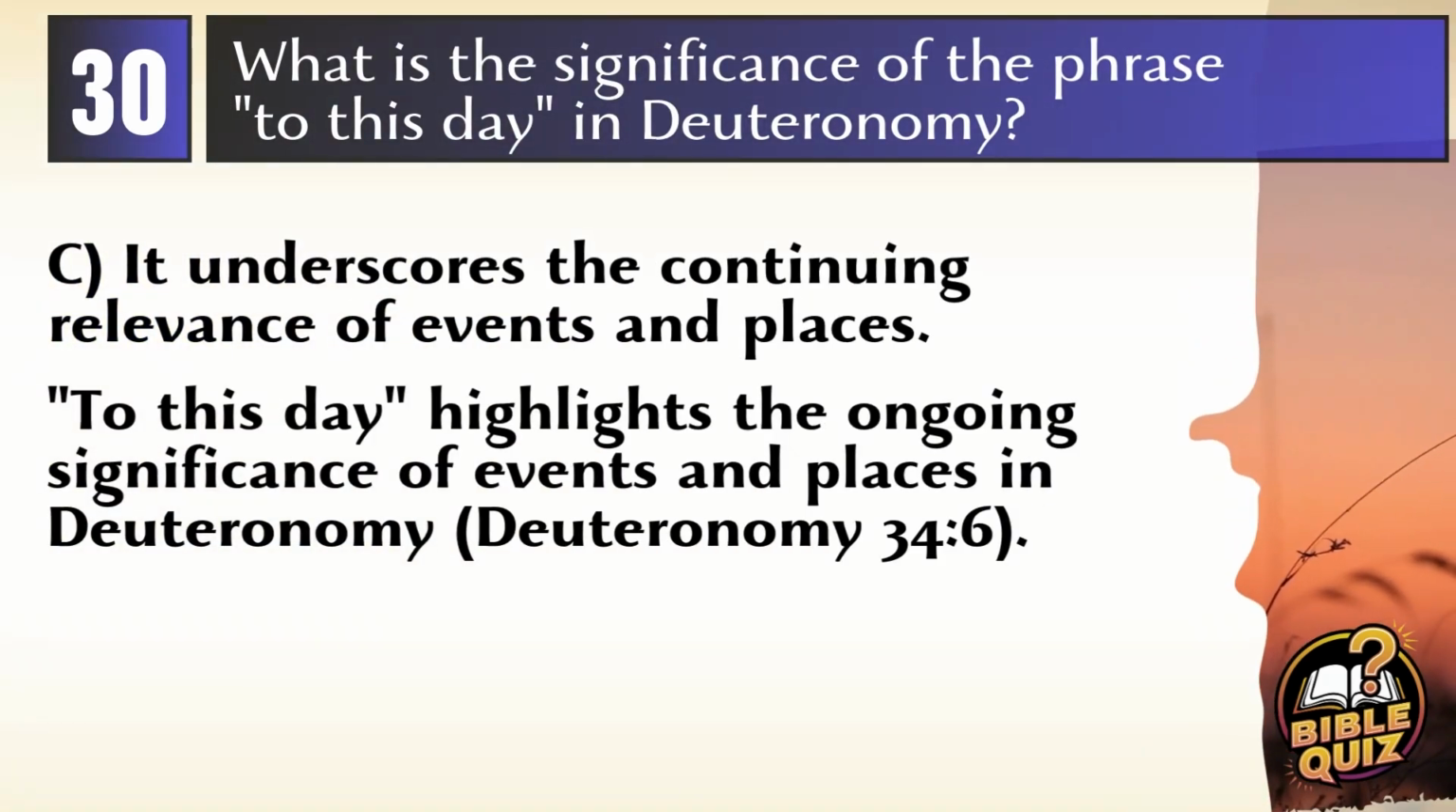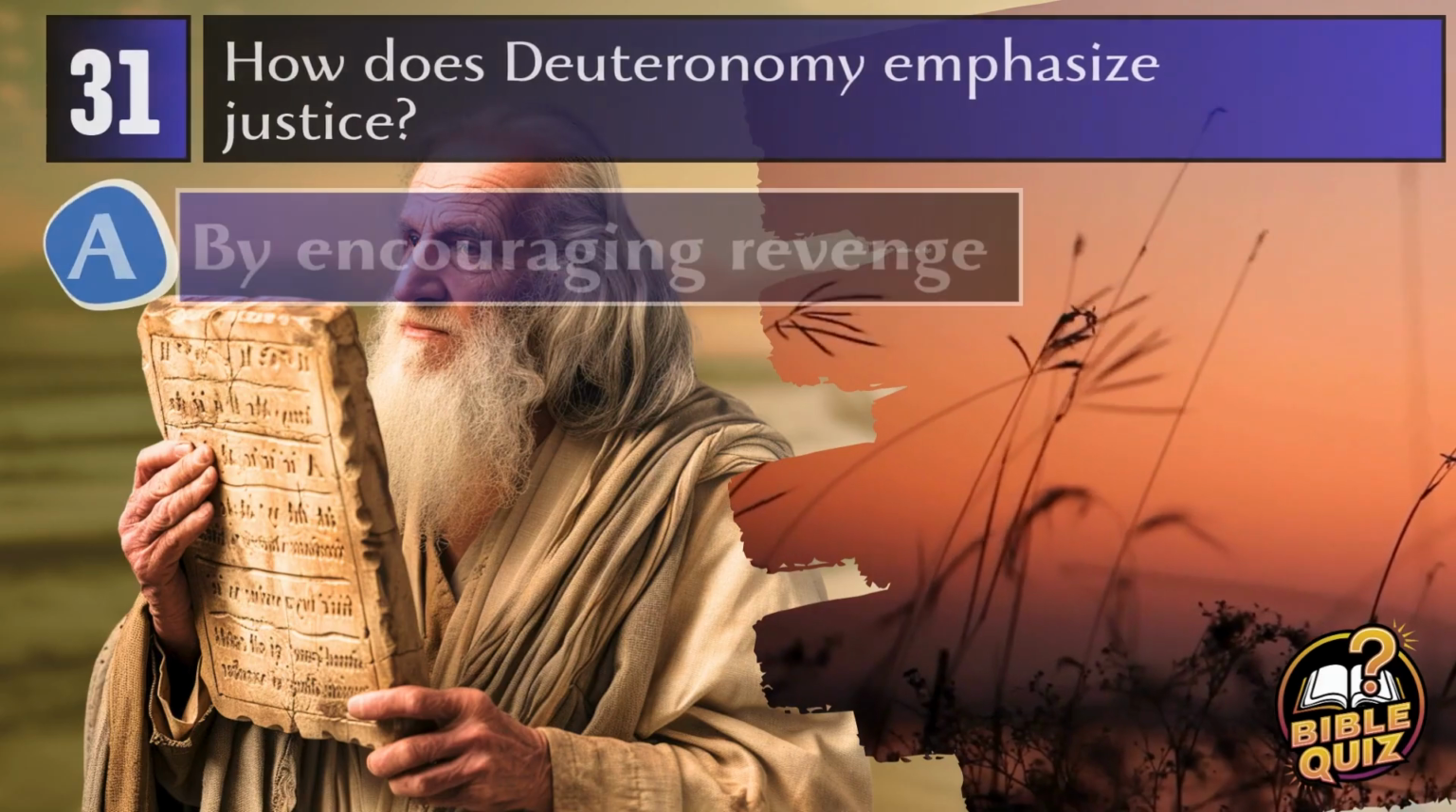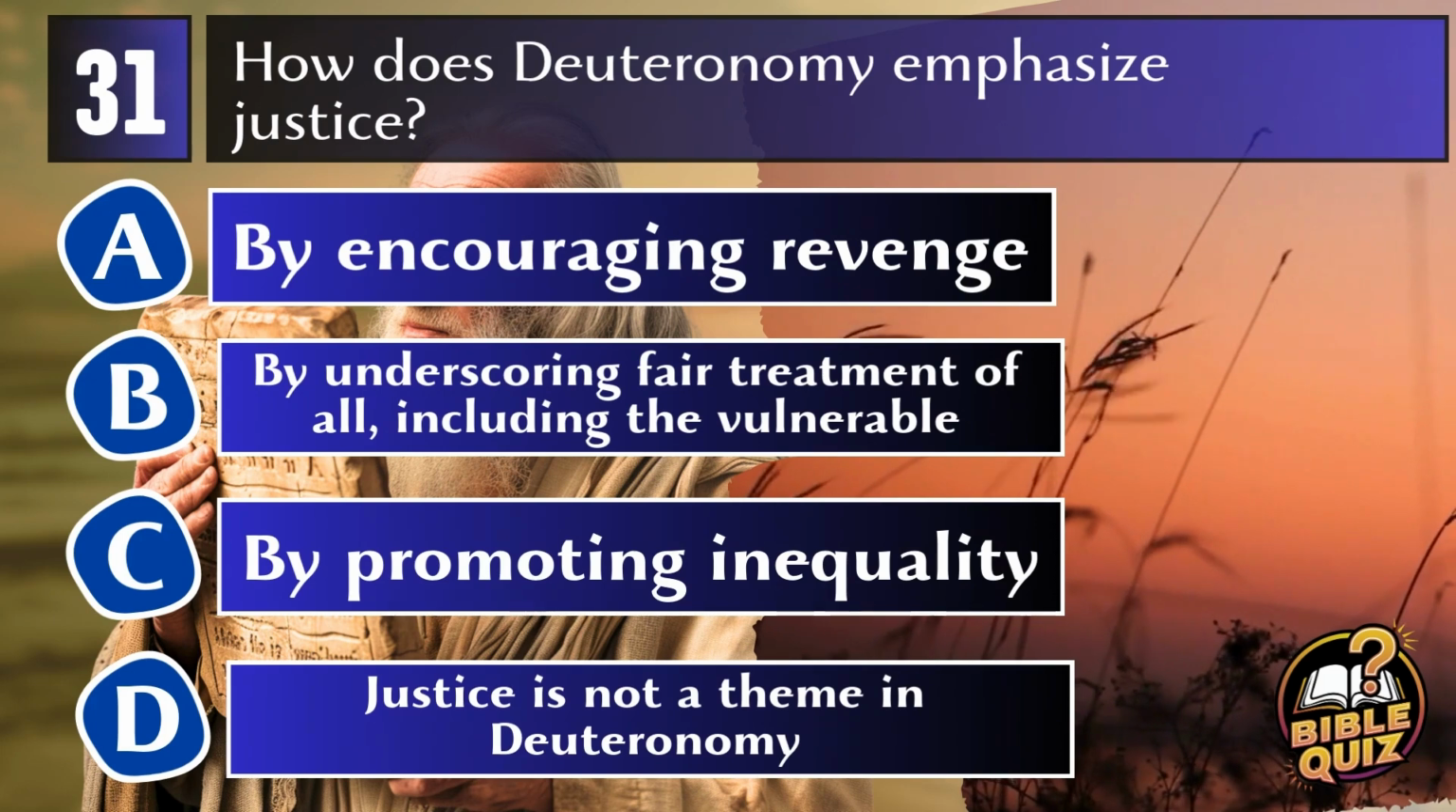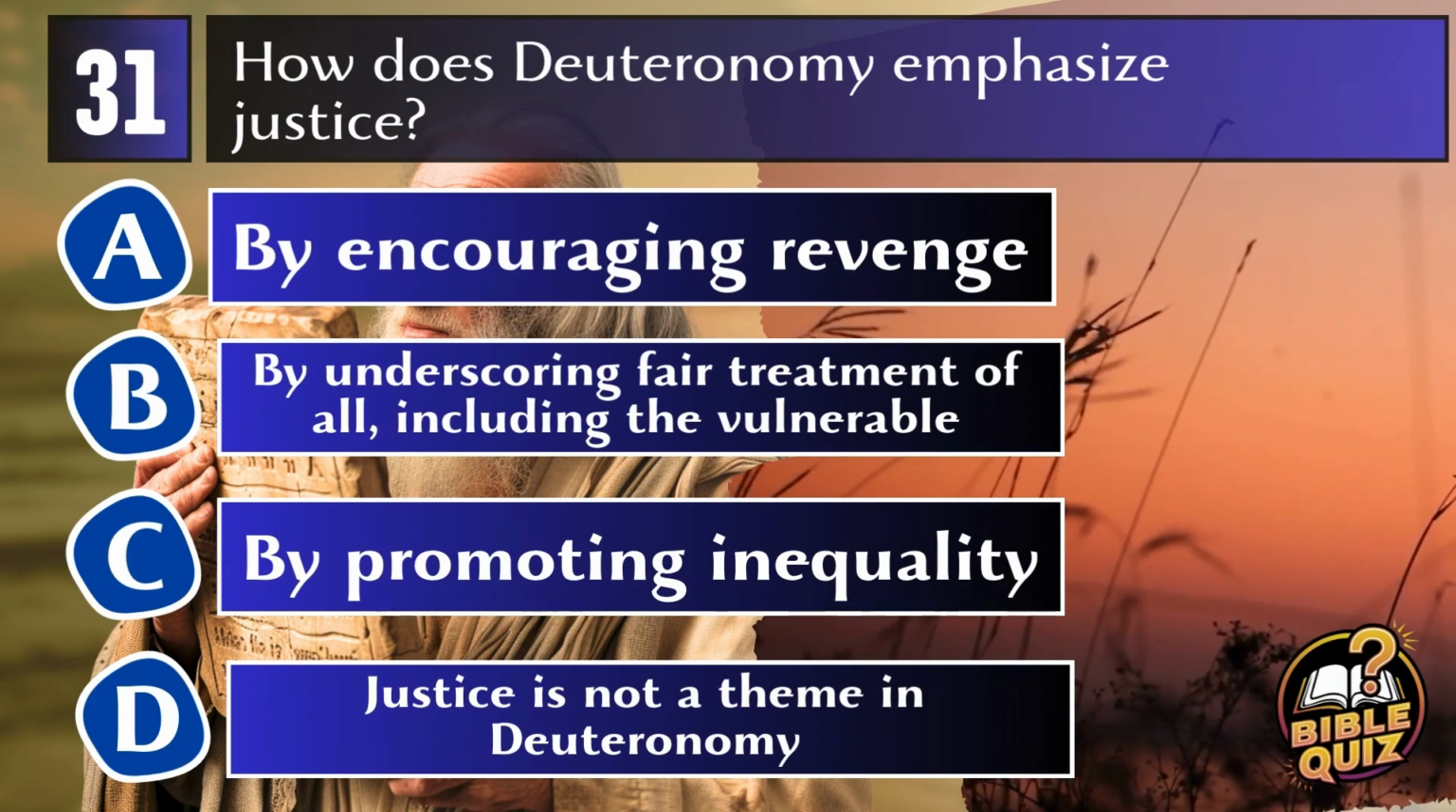Answer C. It underscores the continuing relevance of the events and places. The phrase "to this day" is used in Deuteronomy to underscore the continuing relevance and historical continuity of certain events and places mentioned in the text. Deuteronomy 34:6. Question 31. How does Deuteronomy emphasize justice?